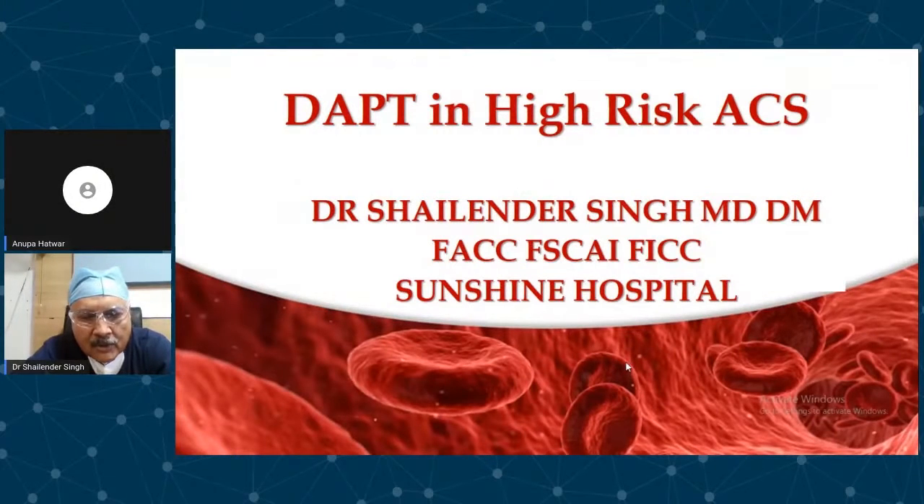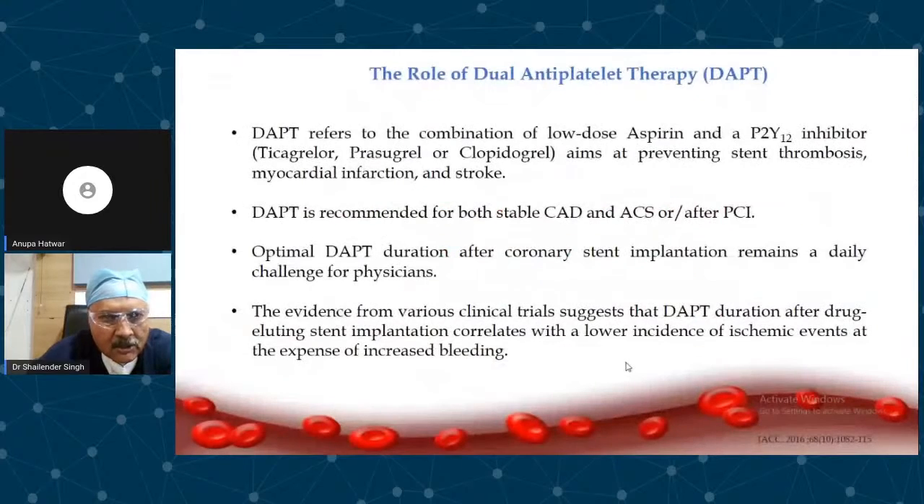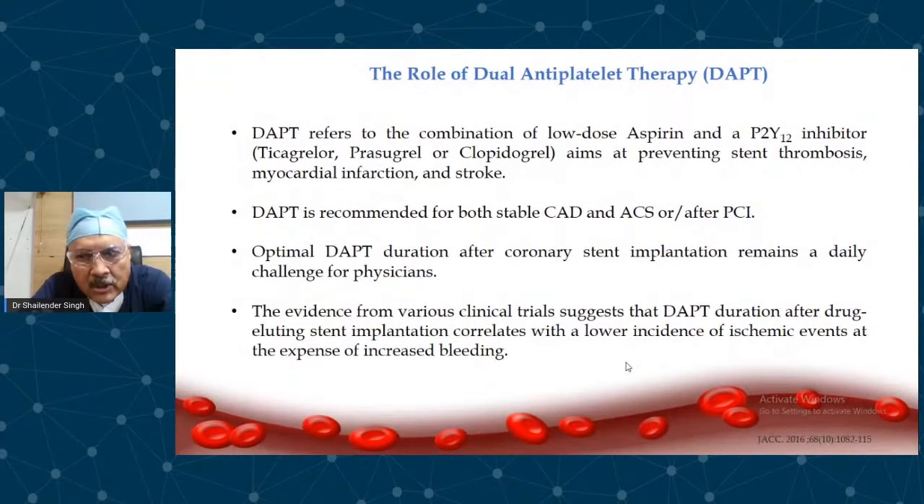Good morning. So today I'll be speaking about dual antiplatelet therapy in patients with high risk ACS. So what is dual antiplatelet therapy? Dual antiplatelet therapy is a combination of low dose aspirin along with a P2Y12 inhibitor. There are three P2Y12 inhibitors: ticagrelor, prasugrel, and clopidogrel. The aim is to prevent myocardial infarction, stroke, and stent thrombosis in patients who are stented.